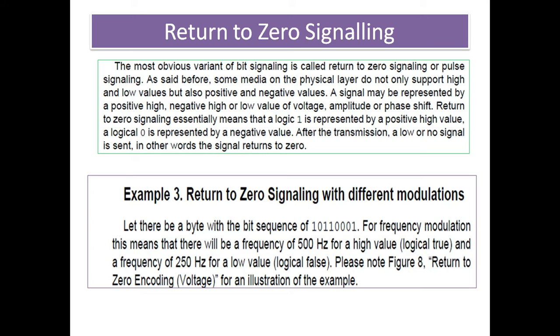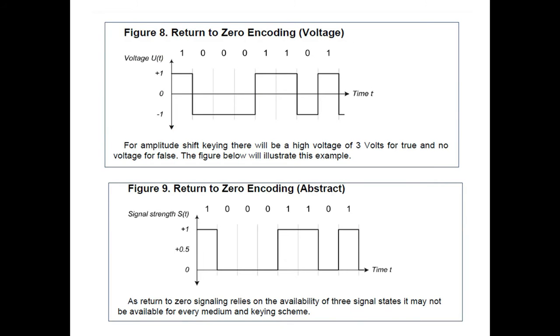Then let's take an example, return to zero signaling with different modulations. We have taken one example. This is the one bit sequence, 10110001, with frequency modulation. This means the frequency is 500 hertz for the high value, the logical true value, and for the low level signal it is 200 to 250 hertz for the low value. And from the following figure we can see the actual process. Then in figure 8 we see the return to zero encoding.